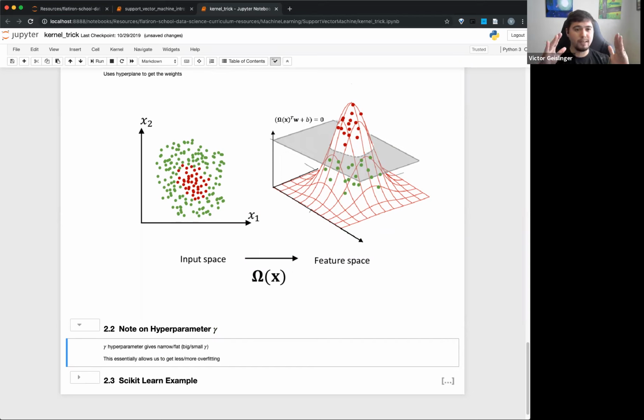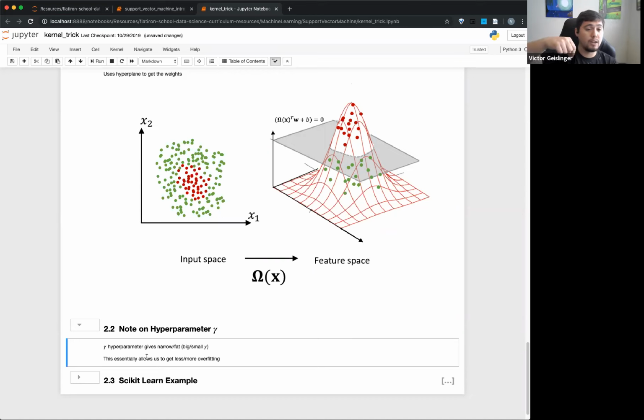You imagine very small little circles instead of this big circle. And a small gamma is basically a more gentle thing. I like to think of gamma as how hard you pull on the sheet. If you had a very high gamma, you pull each individual point up really, really hard and really high.